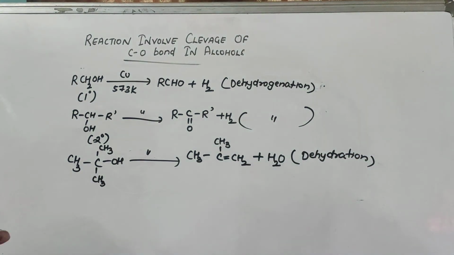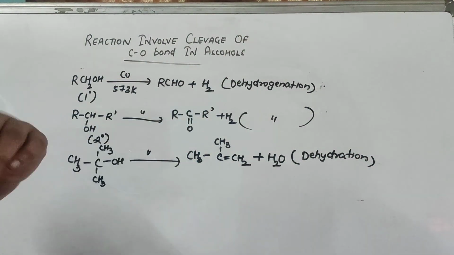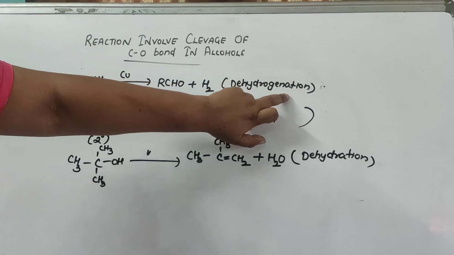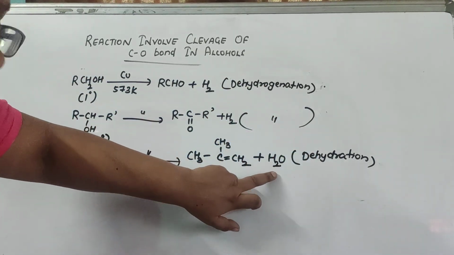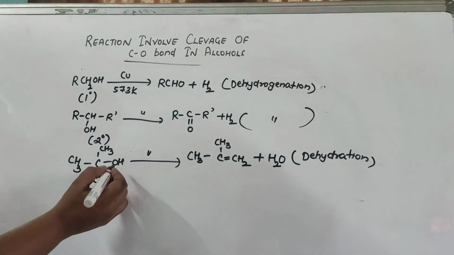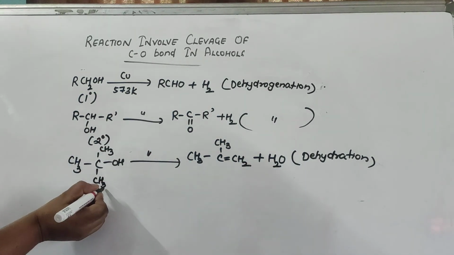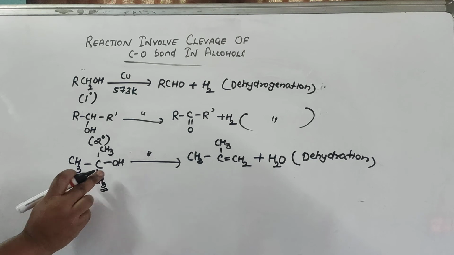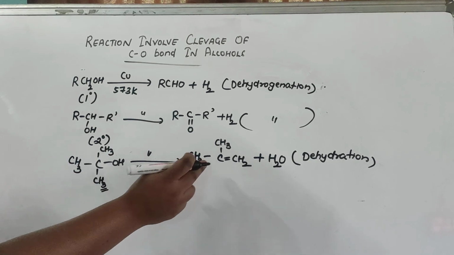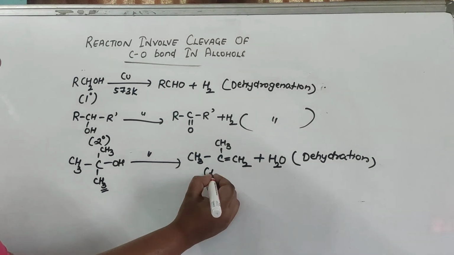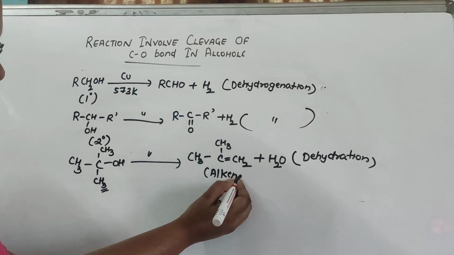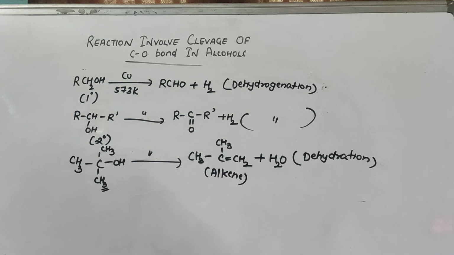Hope you find out the difference, even though these two sound similar. Dehydrogenation means hydrogen is removed. Dehydration means water is removed. Suppose I want to remove H2O, so I am taking two hydrogens from here and one oxygen from here. So ultimately what will you get? You will get the double bond. You will get an alkene here. So this was about the oxidation reactions.